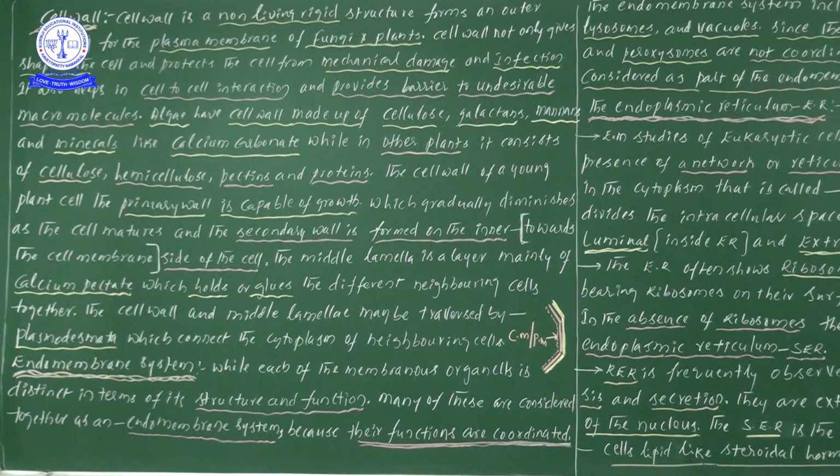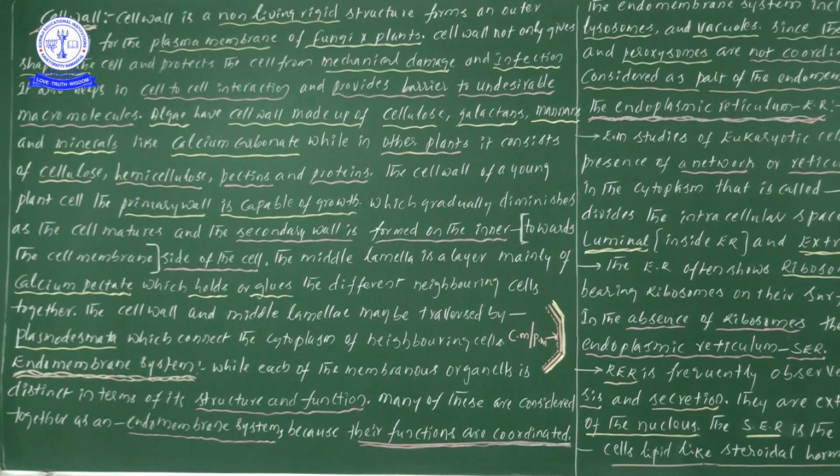It holds the different neighboring cells together. I hope you now understood this point. So the middle lamella acts as a gum and holds all neighboring cells together. Then only can we observe the formation of tissue.